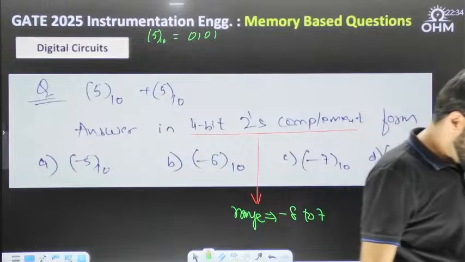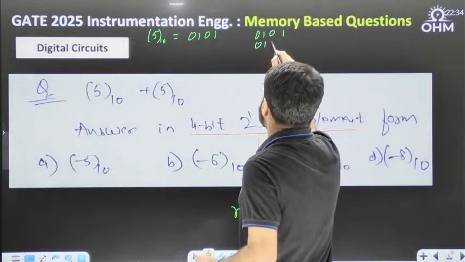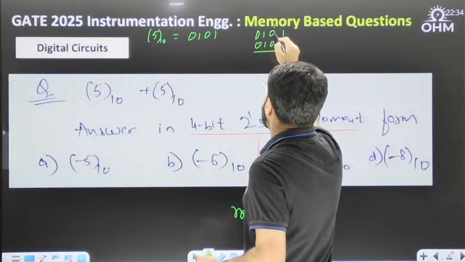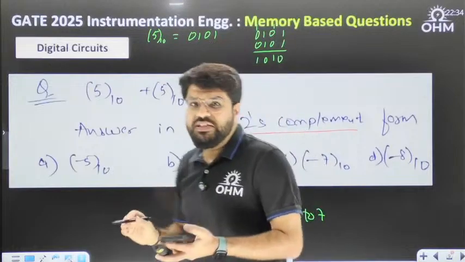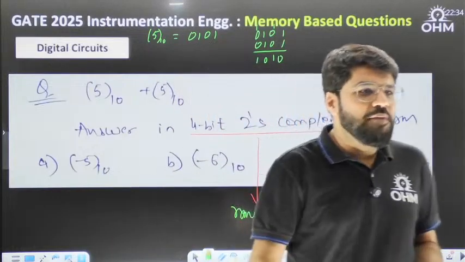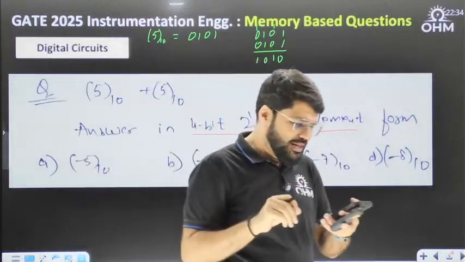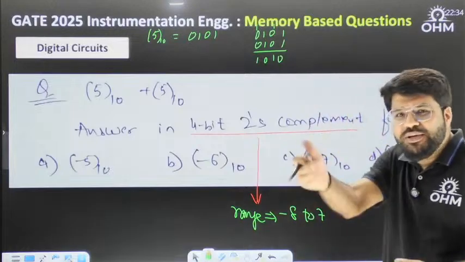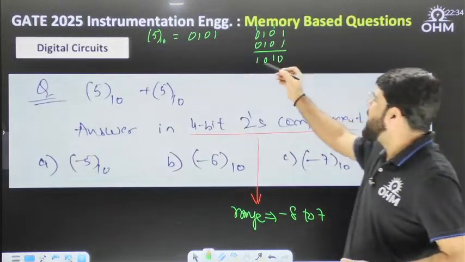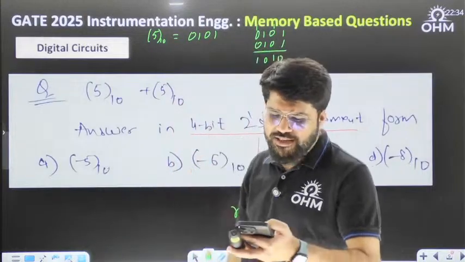When you add 0101 and 0101: 1 plus 1 is 0 carry 1, then again 1 plus 1 is 0 carry 1, and again 1, giving 1010, which is not 10. I think they have made the option simpler. They could have given one option as decimal 10, which is where students would get confused. 5 plus 5 is 10, and the binary conversion of 10 is 1010. But they have made the answer simple.